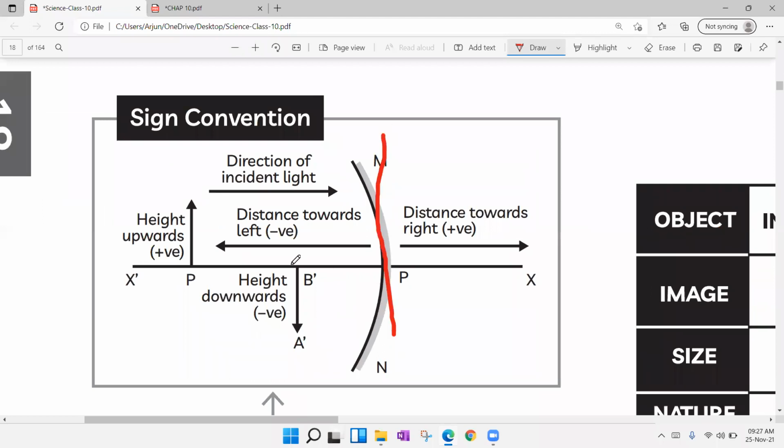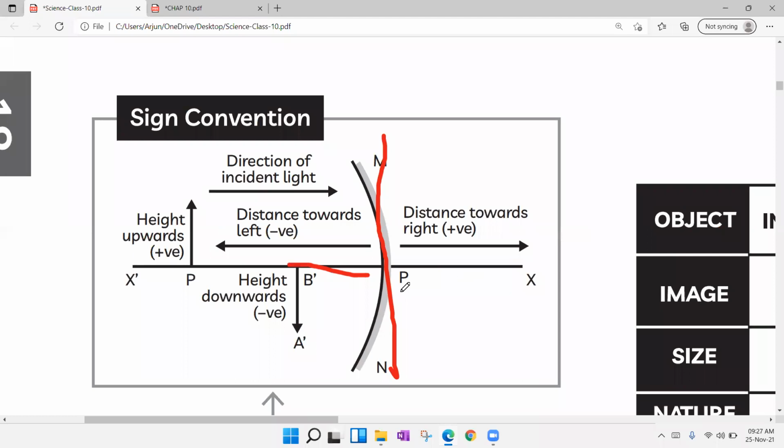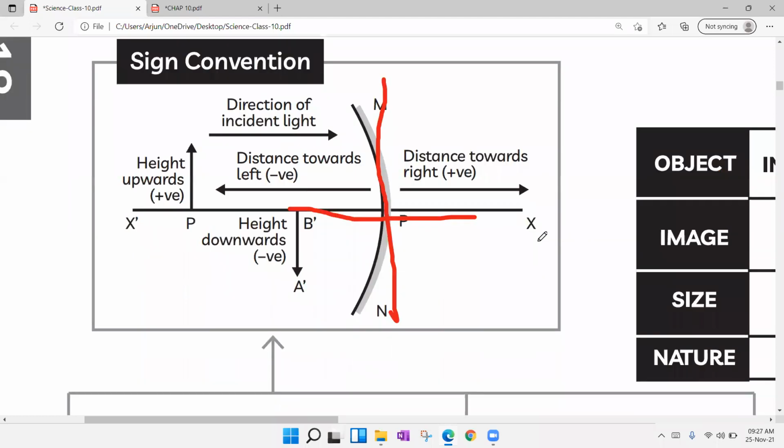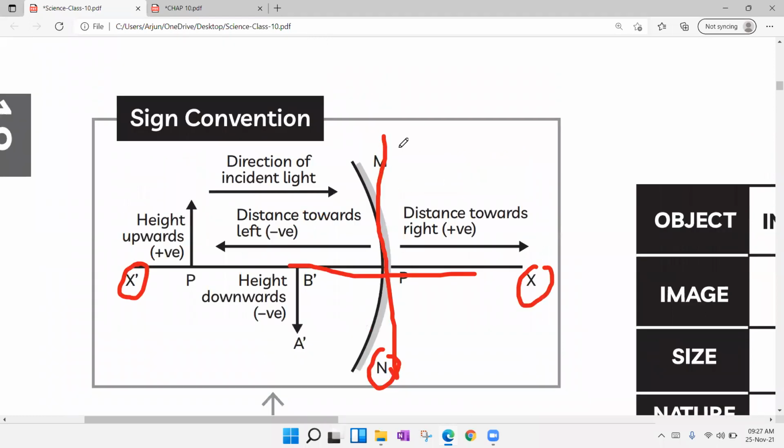Like this and like this, you can draw the x-axis and y-axis. Here also they have given, this is x, this is x dash. Here we have of course MN, which is nothing but the aperture of the mirror, the part which is visible to our eye.